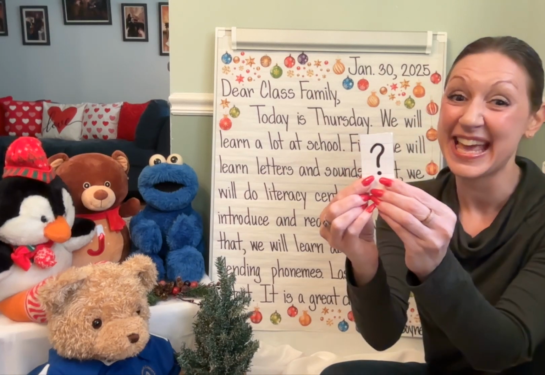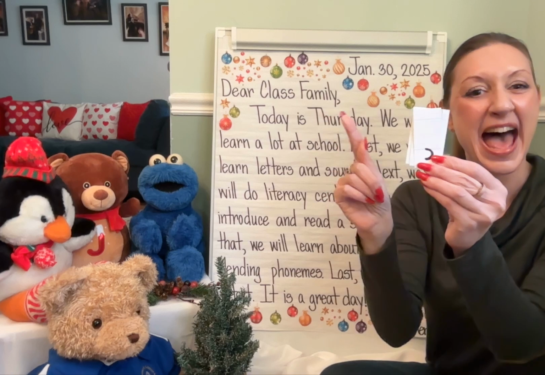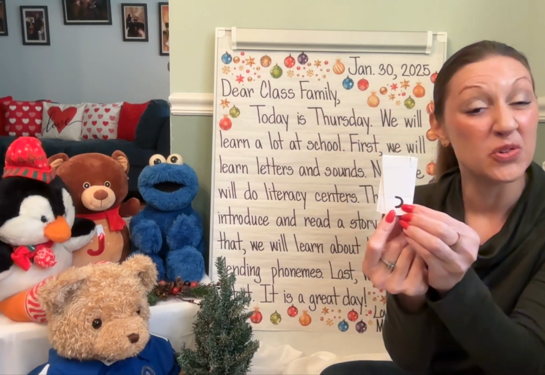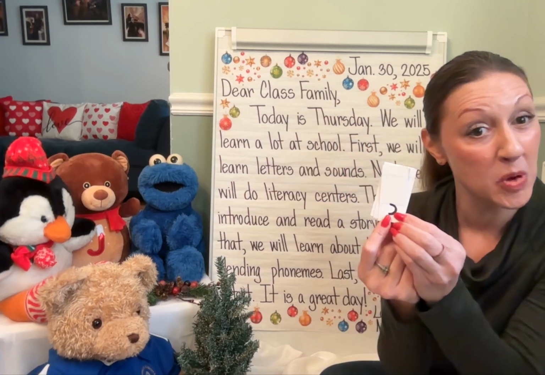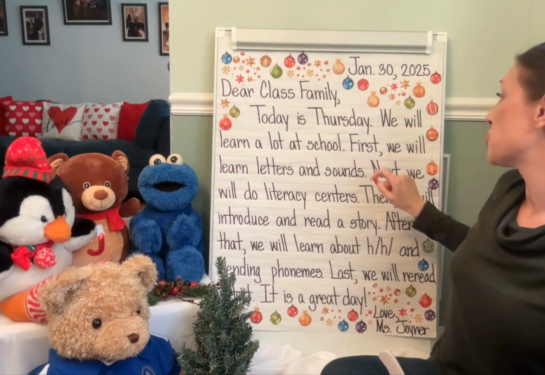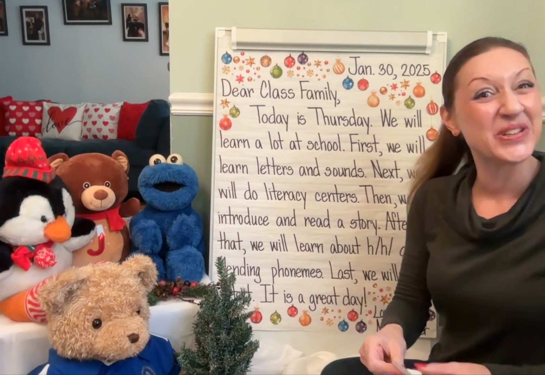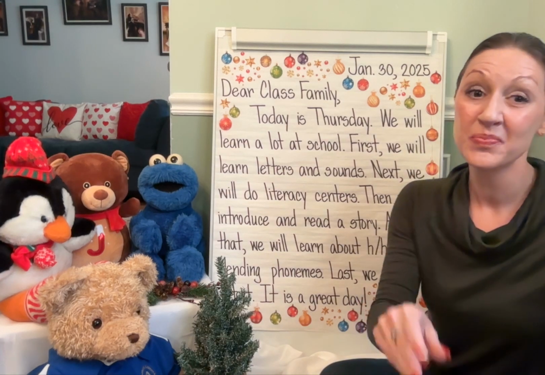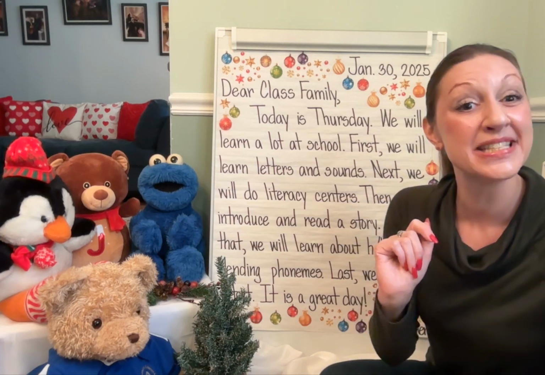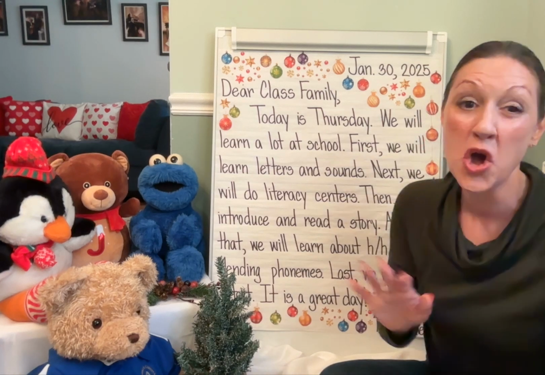Question mark at the end of a question sentence. And comma. Good writers know where to use a comma within their writing, whether it's after the number for the date, after the greeting, after transitional words and phrases, after our closing love, in addition to listing more than a few things and including that sight word and.